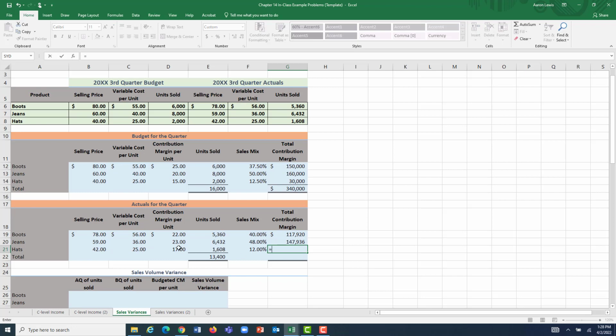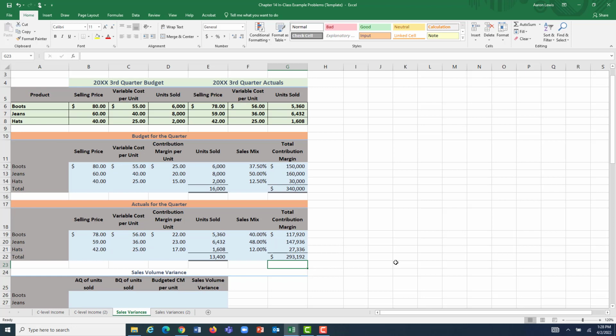And for hats, a contribution margin per unit of $17 times the 1,608 hats we sold means that hat sales contributed $27,336 towards covering Roper Apparel's fixed costs. And in total, the company's overall actual contribution margin was $293,192.